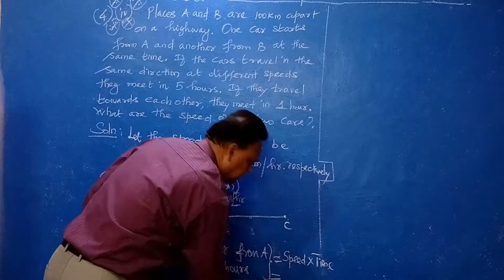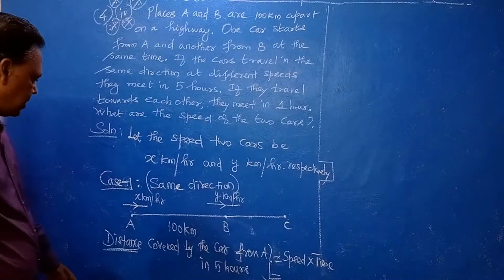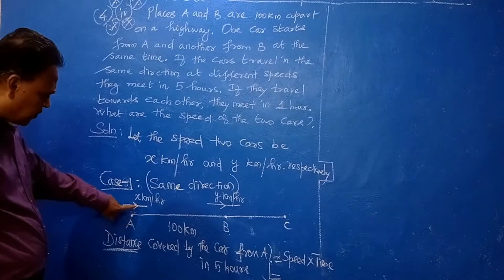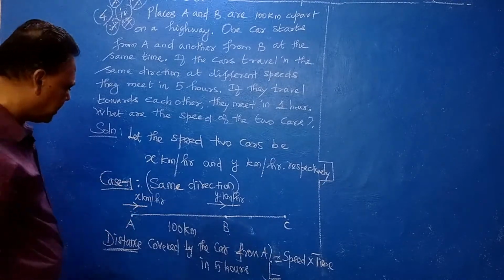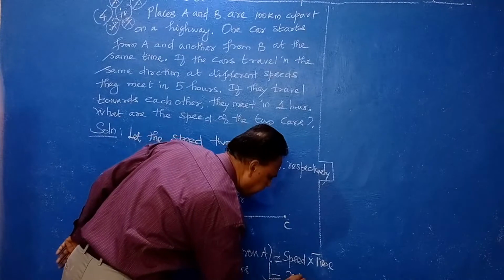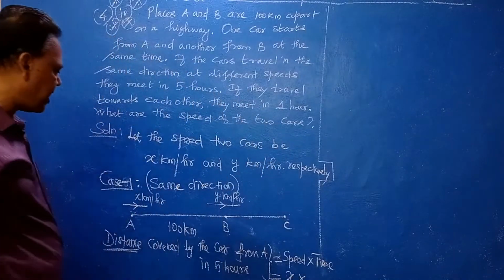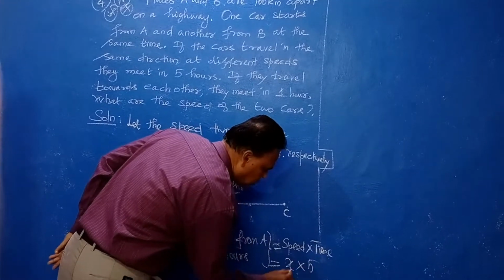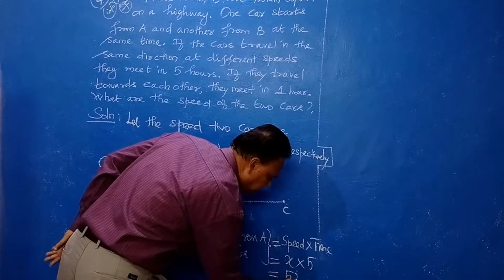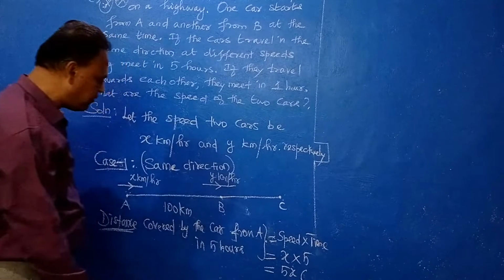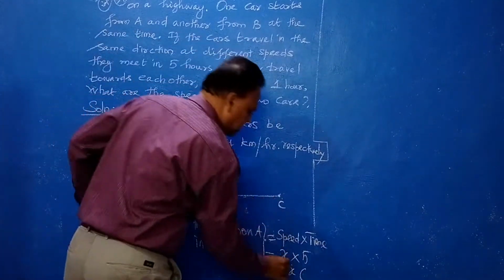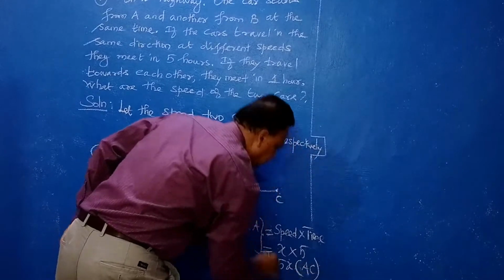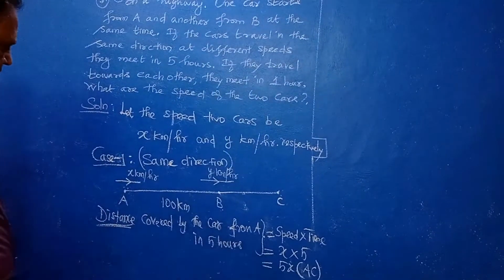What is the speed? x. The car starts from A with speed x, into time, which is 5 hours. So 5x. What will you get? 5x is nothing but the AC distance. The AC distance you will get is 5x.